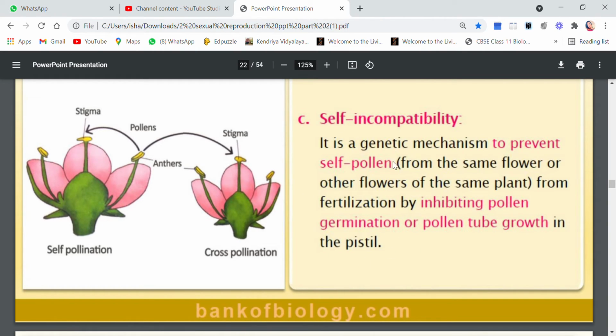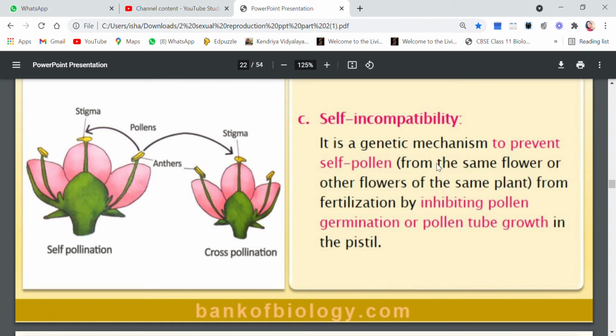There is a particular gene present in the plant which will not allow the pollen of the same flower, or of another flower from the same plant, to germinate on the stigma. Even if the pollen has come and settled on the stigma, due to genes present in the plant, certain chemicals or hormones are released which will not allow the pollen to germinate, or even if it has germinated, will not allow the pollen tube to grow and reach the pistil.